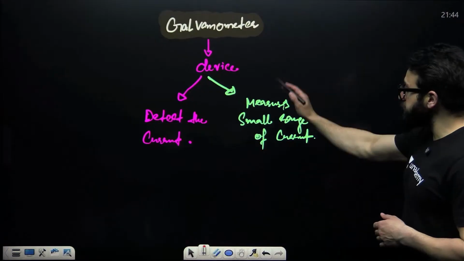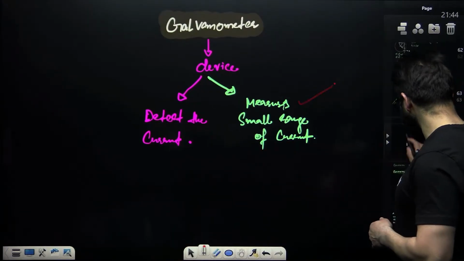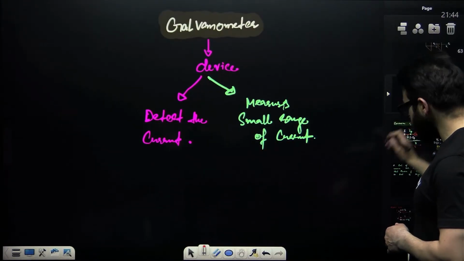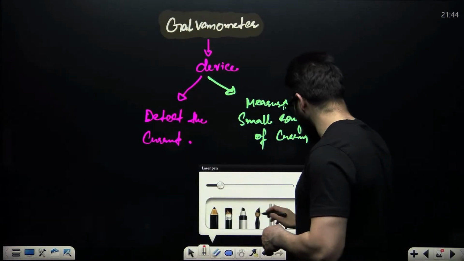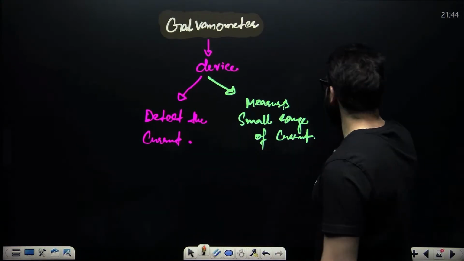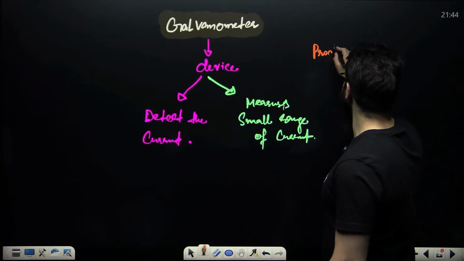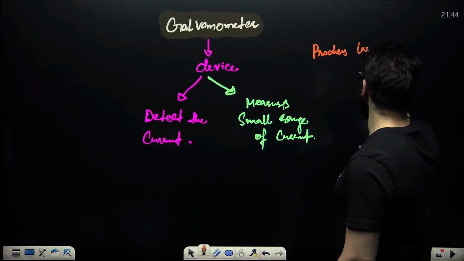Even it measures the voltage also. Okay. But it has a problem. I say it produces large error.